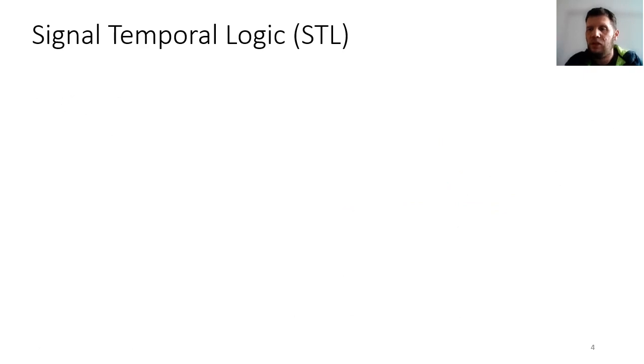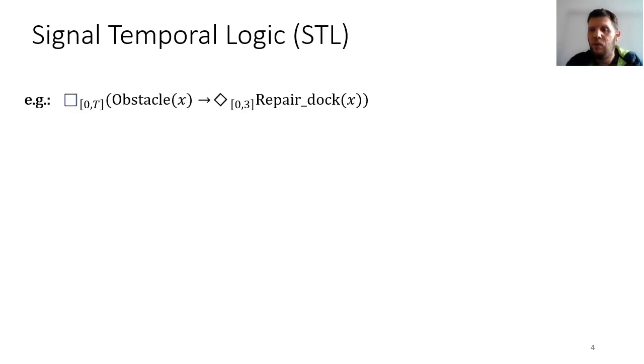I mentioned that we were dealing with STL specifications, so I'll give a brief introduction to what STL is. STL is an extension to temporal logic, where the propositions are essentially extended to predicates over real values and real time. An example is shown here, where the specification states that always, if and when the robot hits an obstacle, it implies that the robot eventually needs to get to the repair dock within 3 time units.